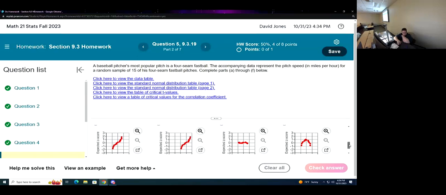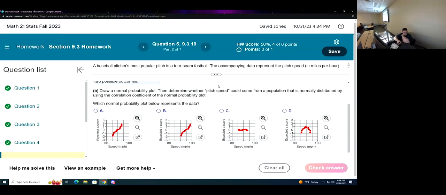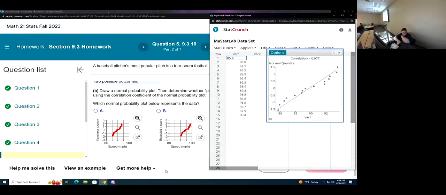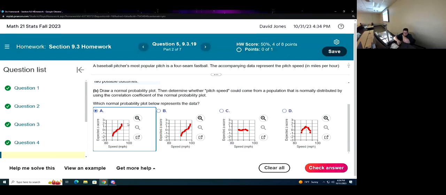Now, both A and B look kind of the same. They even go from -2 to 2. This looks like it's going from 85 to 95 miles an hour, and this looks like it's going from 90 to 100 miles an hour. So let's look at our graph and see which one we had. Ours is going from around 85 to 95. So it's probably A, based on where these dots are lining up.